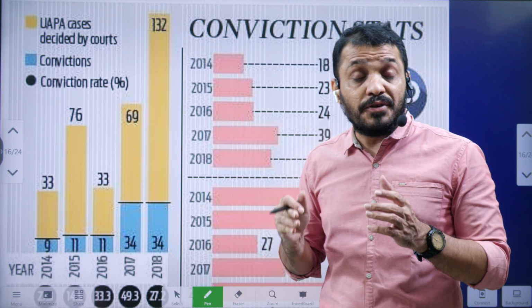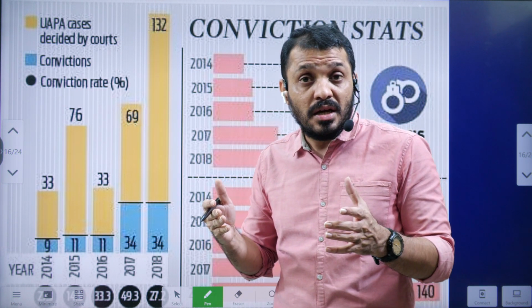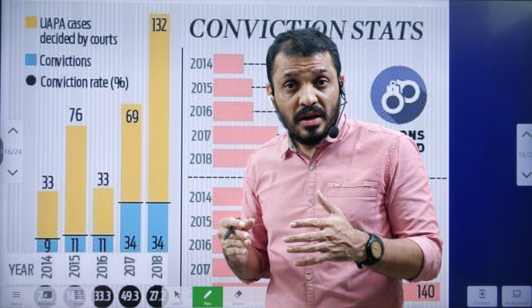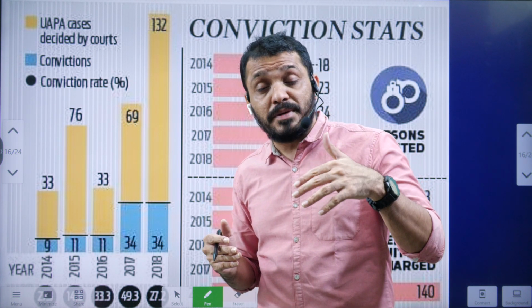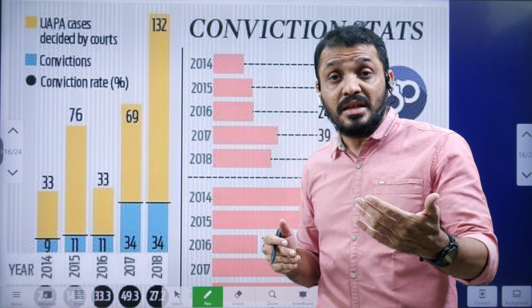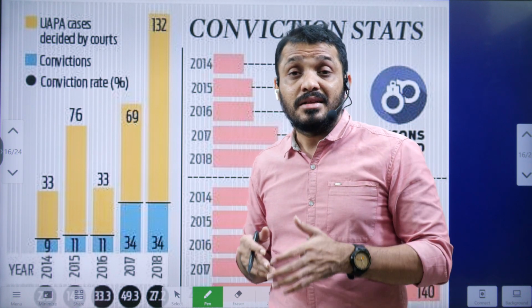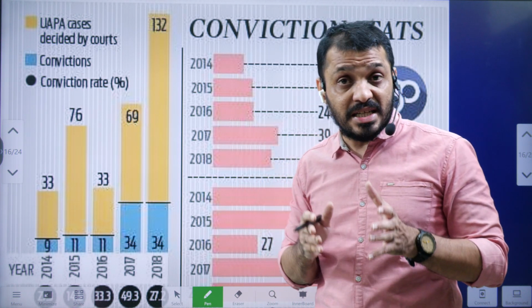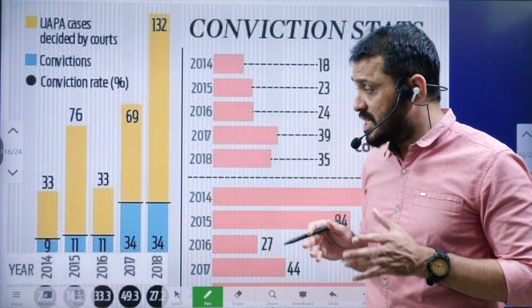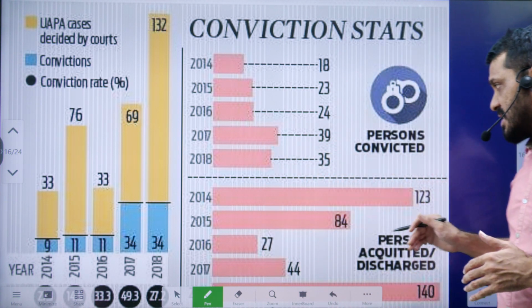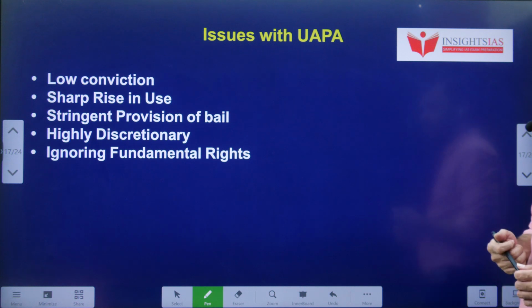That means if 100 persons are arrested under UAPA, the persons who go through the trials, and after trial are convicted, are around 3 people or fewer than 3 people. That means the conviction rate is 3% or less than 3%. That we have to know.